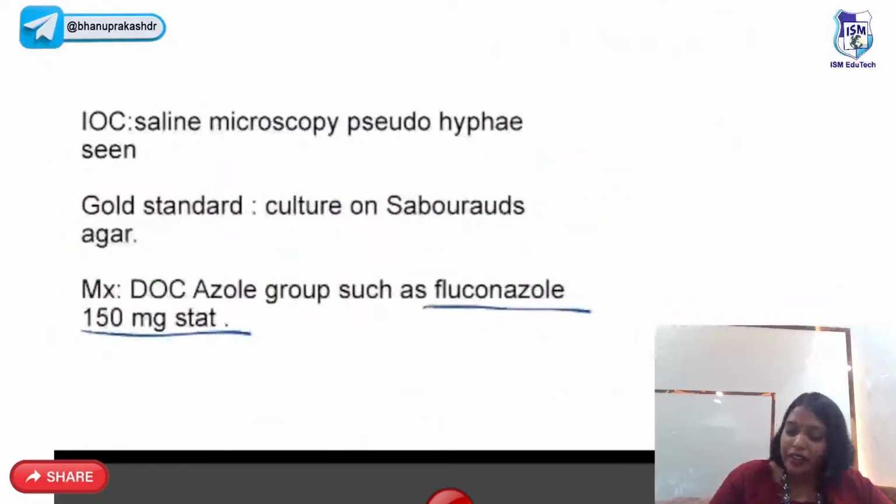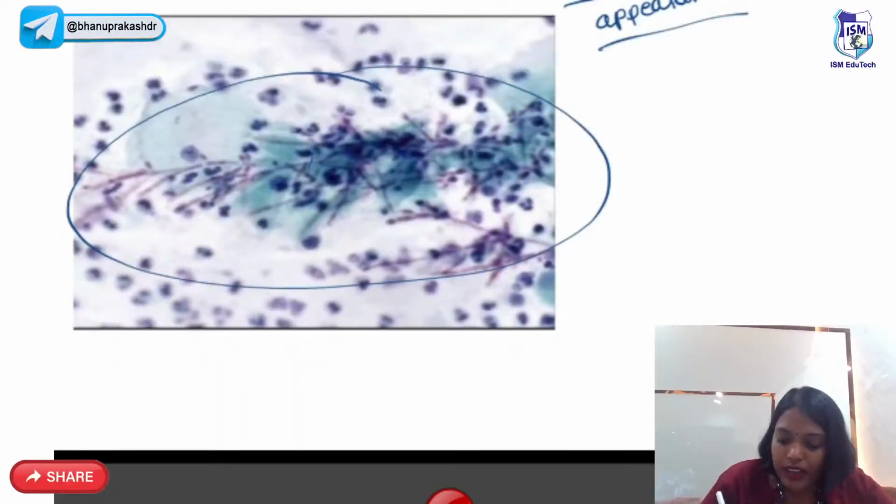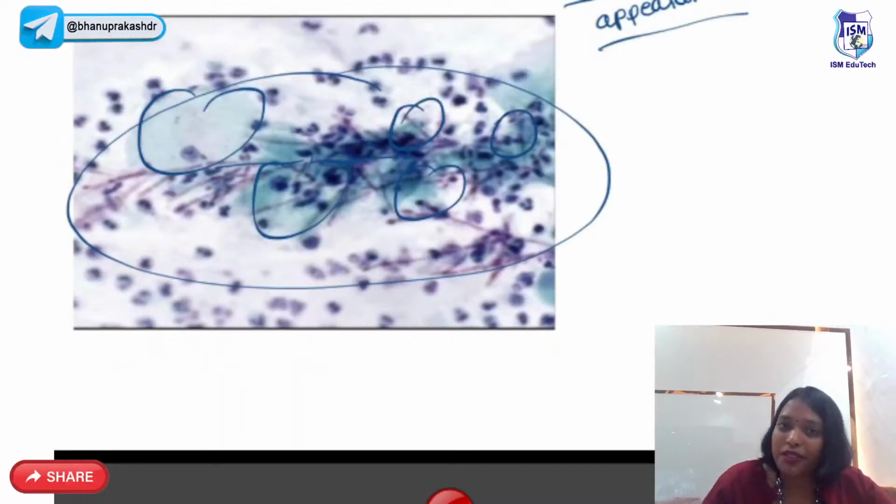Next we have this is a Pap smear appearance. This is called sheikh kebab appearance. So all these are the pseudohyphae and these are the vaginal epithelial cells which are wound around. Okay.